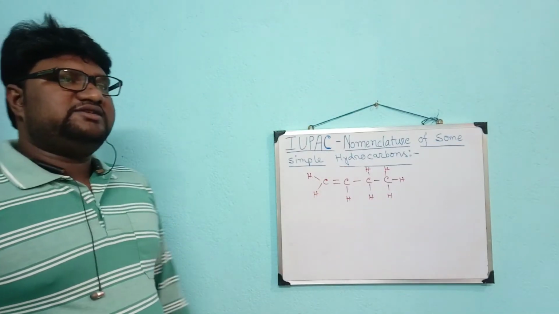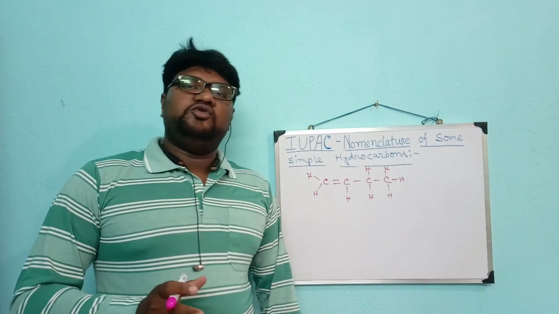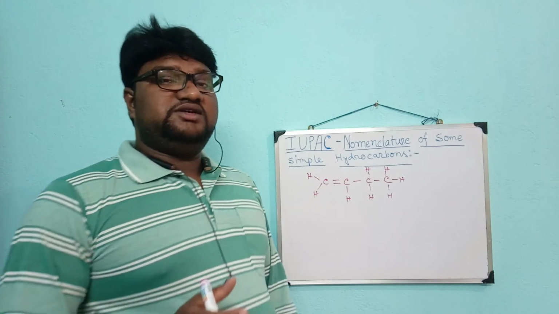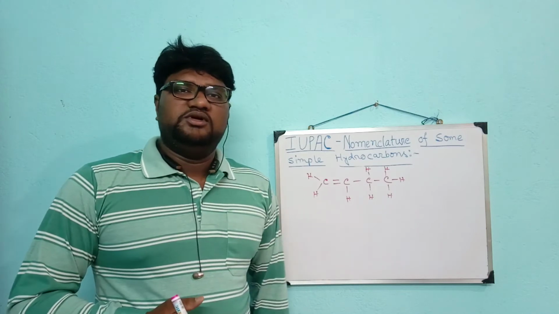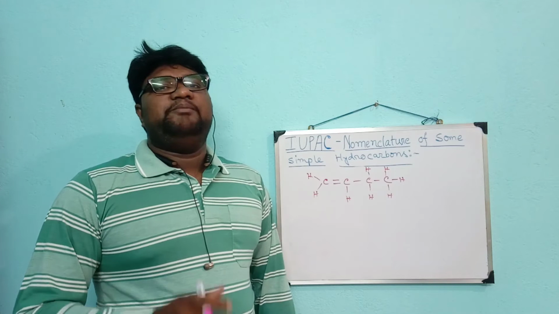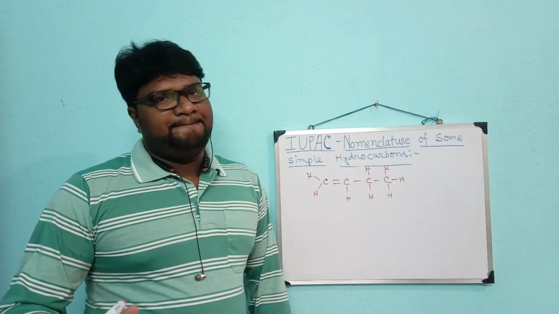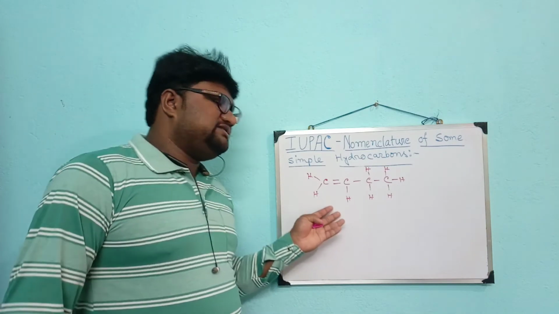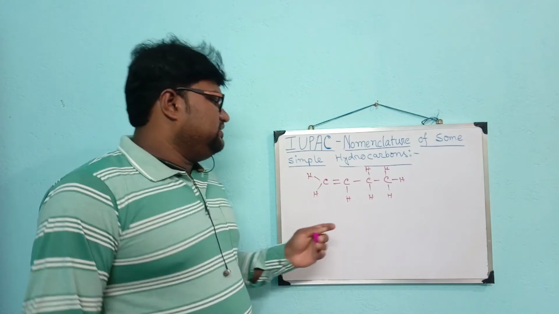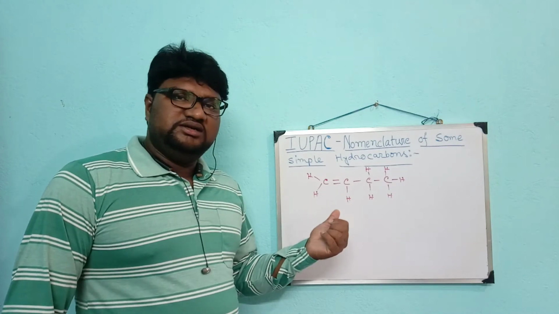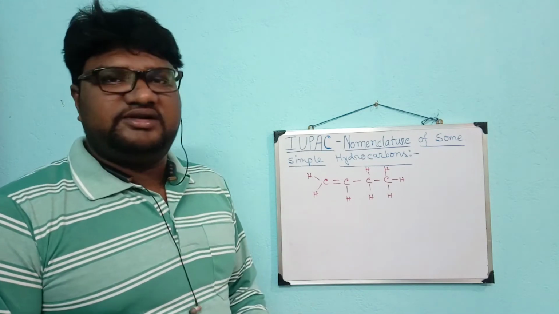For saturated and unsaturated hydrocarbons, we follow a rule. What is the rule? When we name the hydrocarbon, we should always take the maximum number of carbon atoms present in a chain. Now, for unsaturated hydrocarbons, we need another rule. The rule is that the substitution or the unsaturation gets the least number.